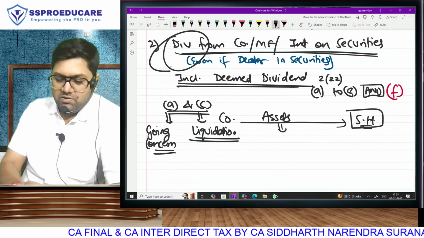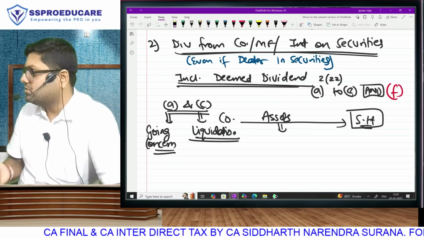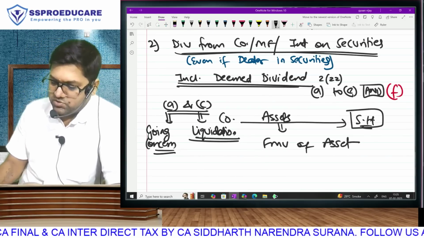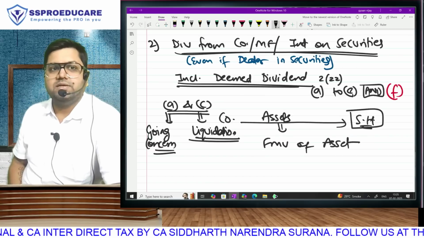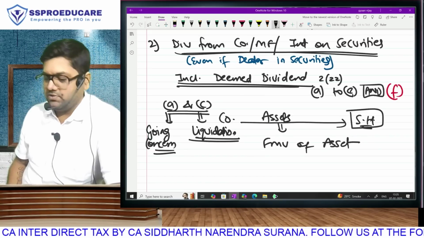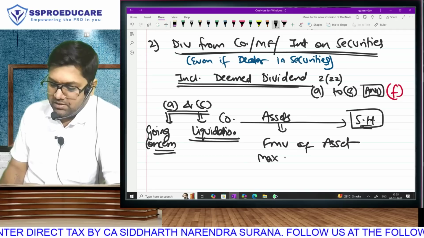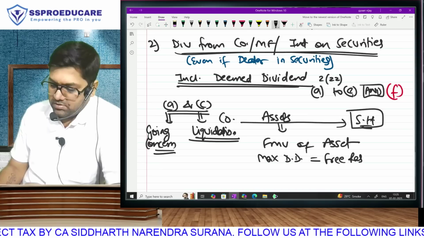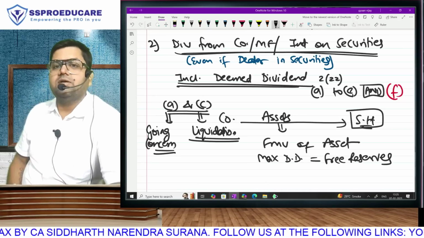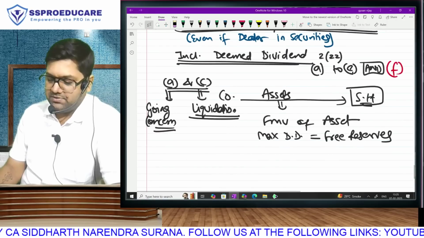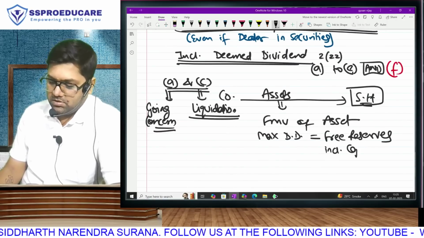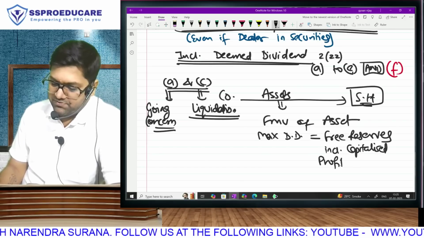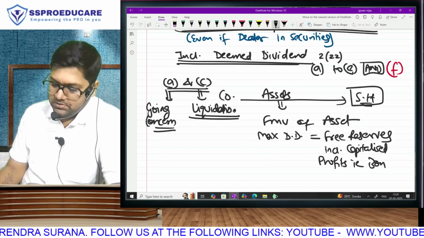What is the company giving? Whatever the company gives, that is the receipt of the shareholder. The fair market value of the asset is going to be deemed dividend for the shareholder. What is going to be the dividend for the shareholder? The fair market value of the asset. However, the maximum deemed dividend will be equal to free reserves, because company law does not allow more than that, and the free reserves will include capitalized profits. Capitalized profits means we will include bonus.